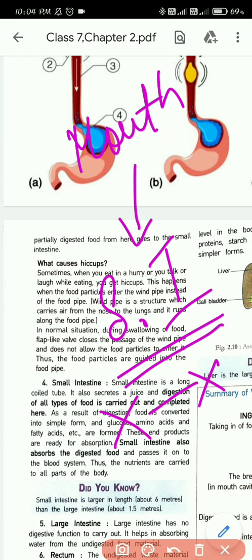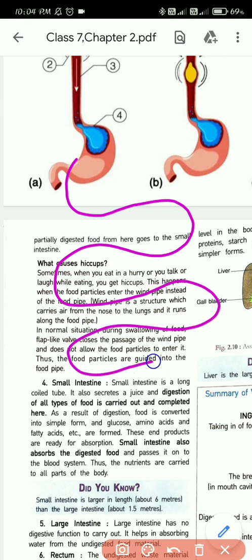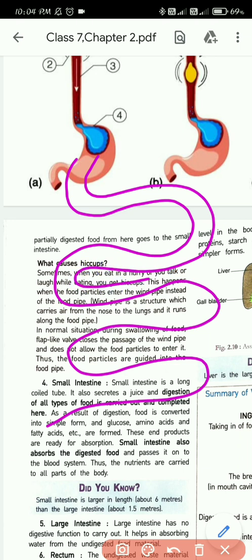So how will it end? All the partially digested food will come to the small intestine, and the small intestine is a coiled tube. It's very long, and that's why it's coiled in our abdomen. It's present in the lower abdomen. It's always coiled up, somehow like this.